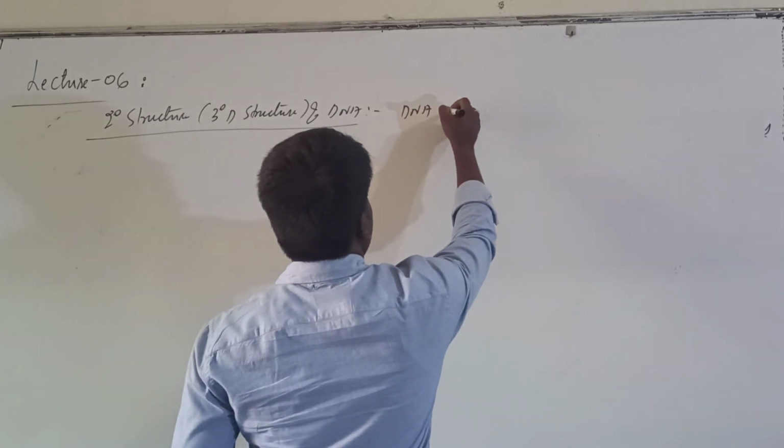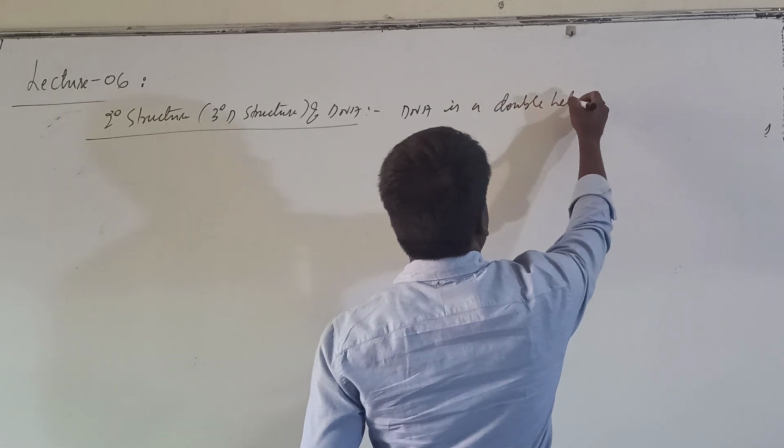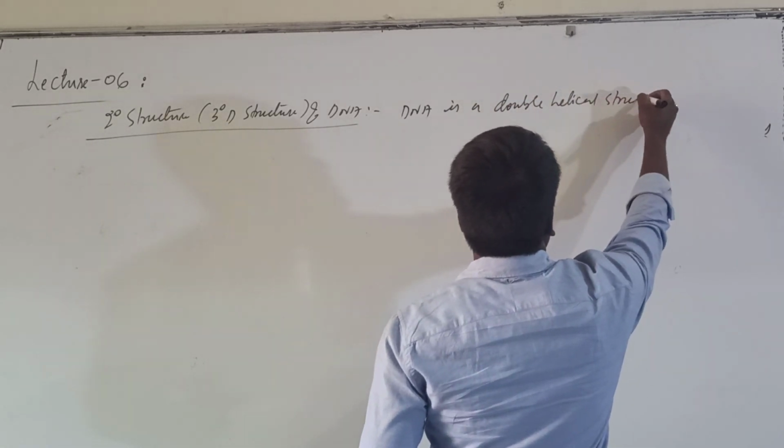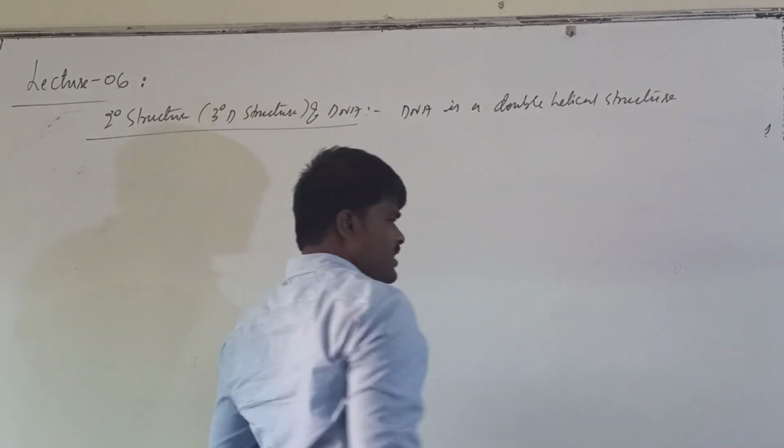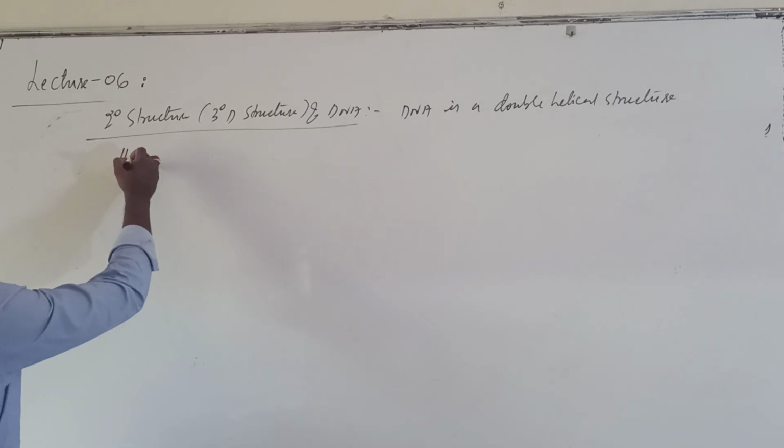DNA is a double helical structure as determined by Watson and Crick.